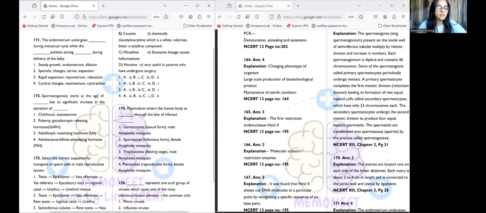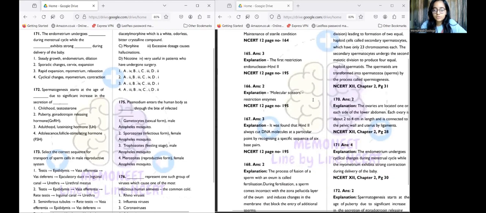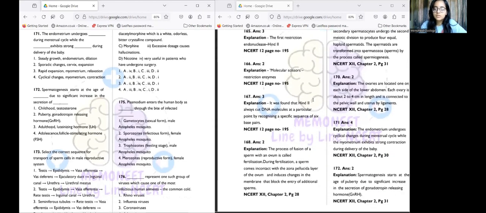Now, next question, 172. Spermatogenesis starts at the age of dash due to significant increase in secretion of dash. So, spermatogenesis starts at puberty. Spermato means sperms, genesis means production. So spermatogenesis, the production of sperms, starts at puberty due to a significant increase in GnRH, which is gonadotropin releasing hormone, which is option number 2.